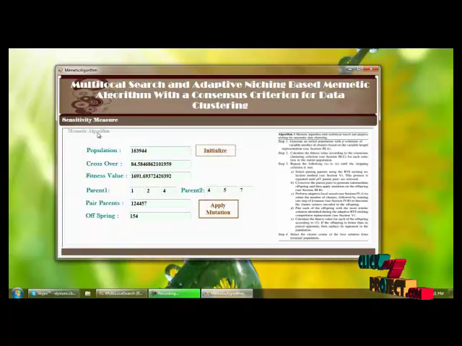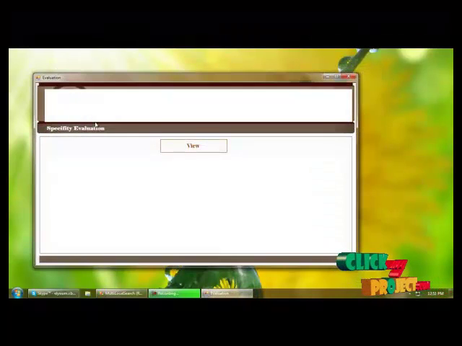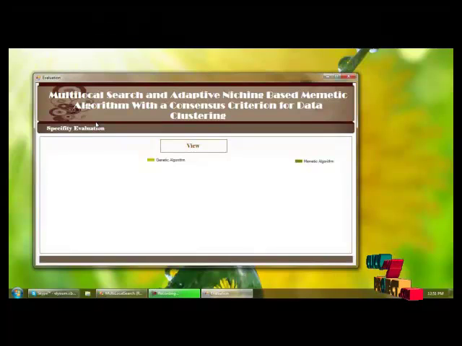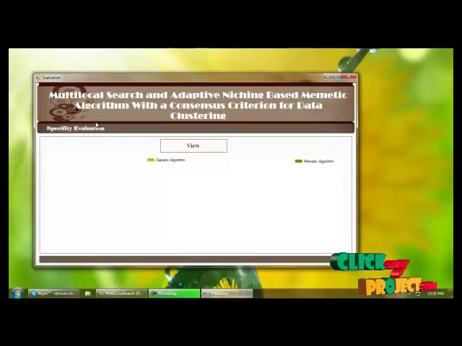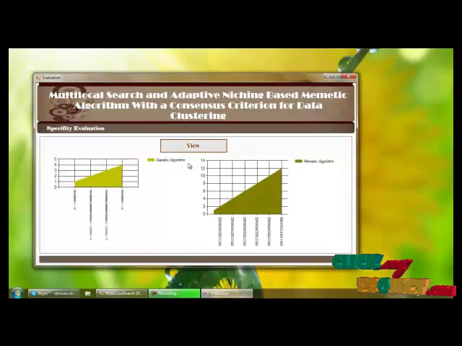And finally we are evaluating the performance of both the memetic and genetic algorithm based on 3 measures. The first one is the sensitivity measure, then the specificity measure and the F measure. Here we are evaluating the sensitivity measure based on genetic and memetic values. These are the genetic algorithm results applied with previous methods, and these are the values we get from the memetic algorithm.